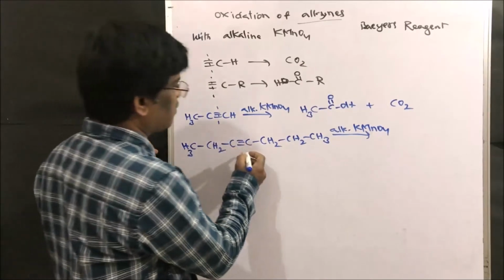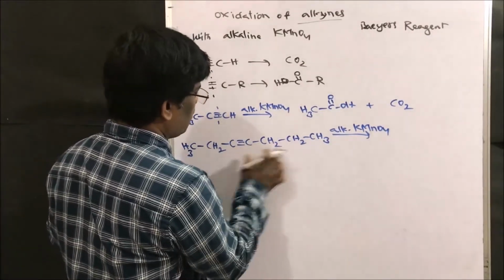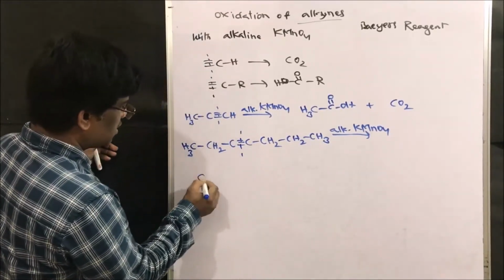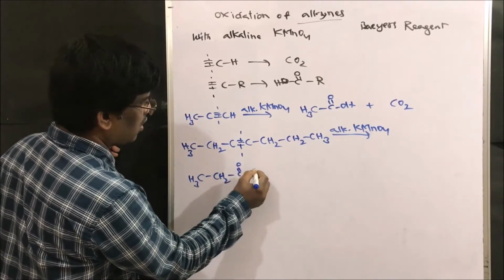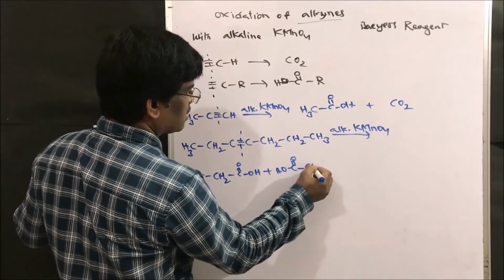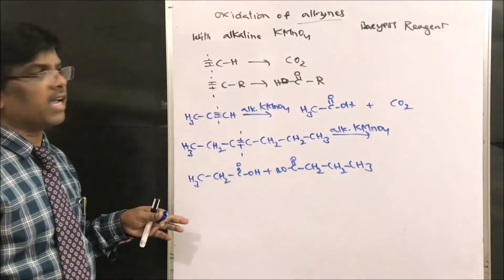Very simple, oxidation takes place. It is going to break here to give CH3CH2OH plus COOH, CH2, CH2, CH3. So what is the mechanism?